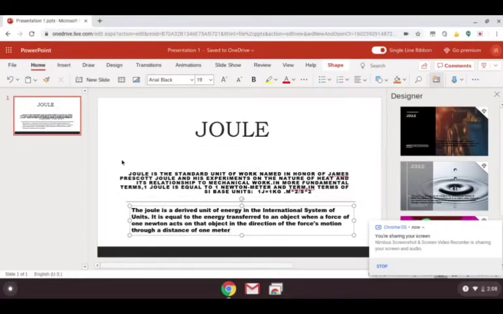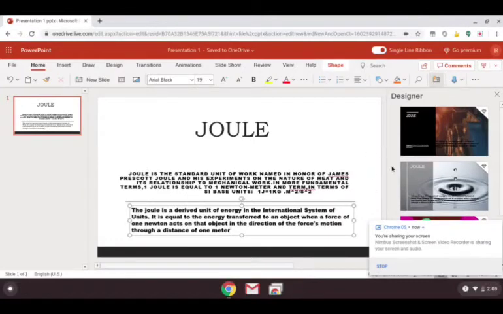Joule is the standard unit of work, named in honor of James Prescott Joule and his experiment on the nature of heat and its relationship to mechanical work. In more fundamental terms, 1 joule is equal to 1 Newton meter. In terms of International System base units, 1 joule is equal to 1 kilogram times m squared per s squared.